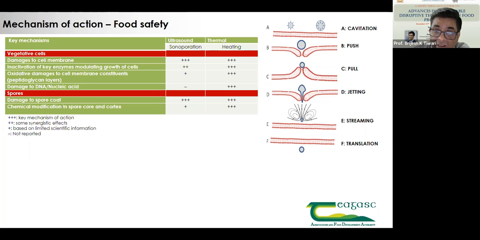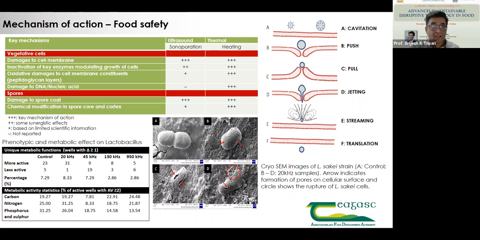The tougher membranes have different efficacies, and moreover, it depends on the medium where these bacterial cells or any type of cancer cells are present. If you see the phenotypic and metabolic effect on Lactobacillus, which ones were more active, less active, and the percentage of activity, that behavior was different for control and different frequencies.